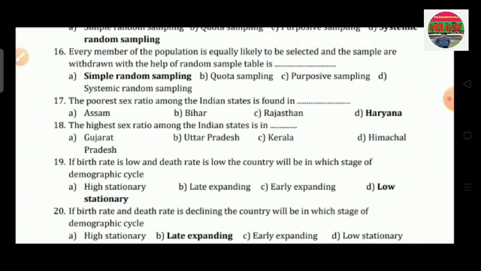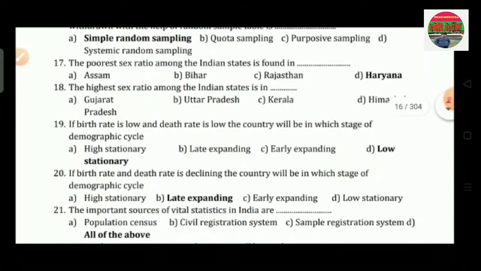Question number 16 is, every member of the population is equally likely to be selected and the samples are drawn with the help of a random number table dash. Option A is simple random sampling, option B quota sampling, option C is purposive sampling, and option D is systematic random sampling. So the correct answer is option A, that is simple random sampling.